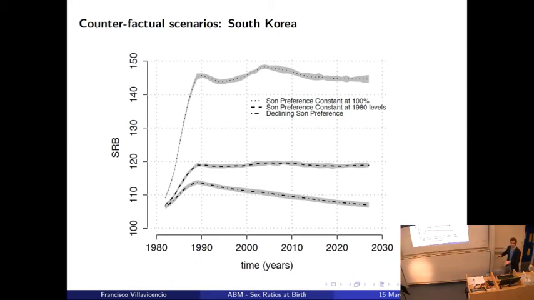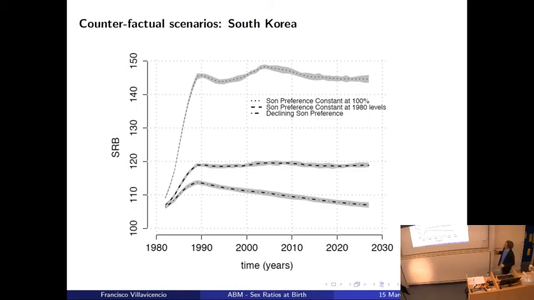and stabilized at this level. This is totally not real. This didn't happen, and it's very unlikely that this would happen. But it can give you an idea of what would happen if all individuals had son preference.